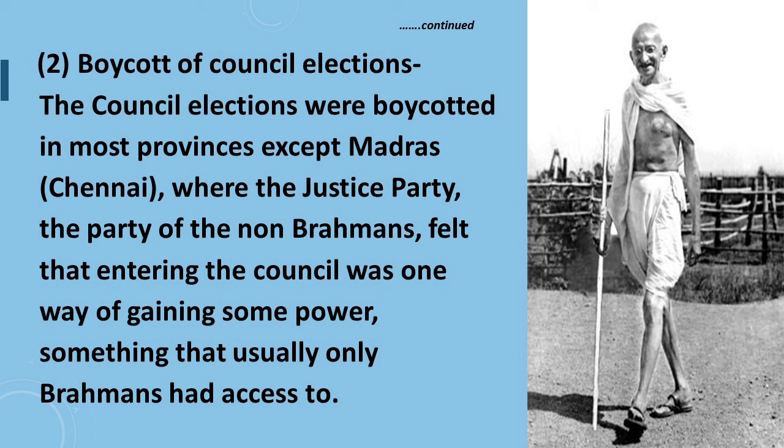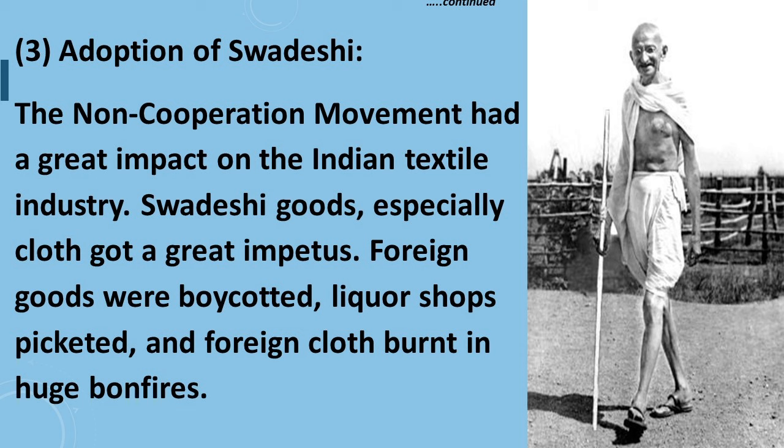The council elections were boycotted in most provinces except Madras, which is Chennai nowadays, where the Justice Party, the party of non-Brahmins, felt that entering the council was one way of gaining some power, something that usually only Brahmins had access to. Point number 3 over here is adoption of Swadeshi.